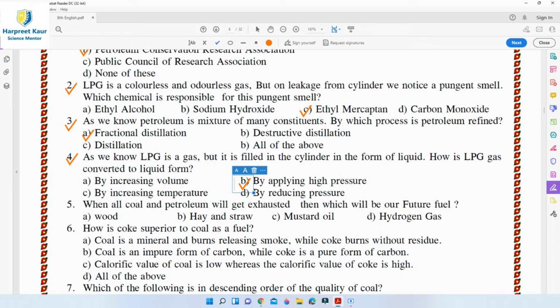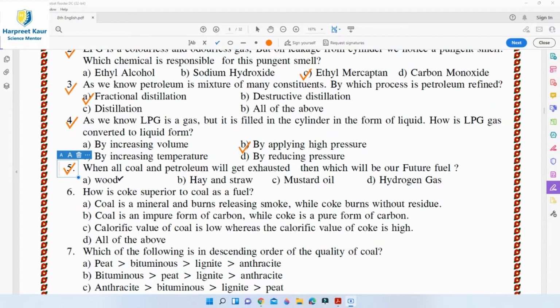When we turn on the knob of the gas cylinder, the pressure is released, due to which the highly volatile LPG is converted into gas. And this gas then goes into the burner of the LPG stove. So, when lighted with a matchstick applied to the burner, the gas burns with a blue flame, producing a lot of heat. And it is also a good fuel that is most commonly used in homes by the name LPG.